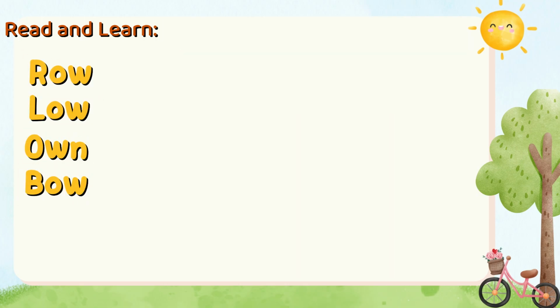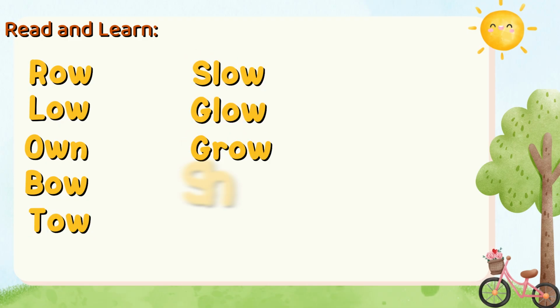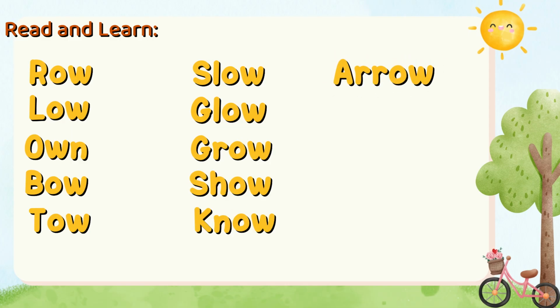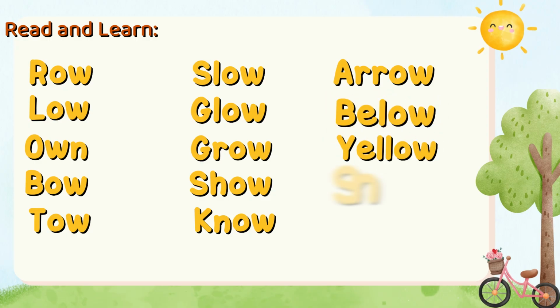Read and learn. Row. Low. Own. Bow. Toe. Slow. Glow. Grow. Show. Know. Arrow. Below. Yellow. Snow. Hollow.